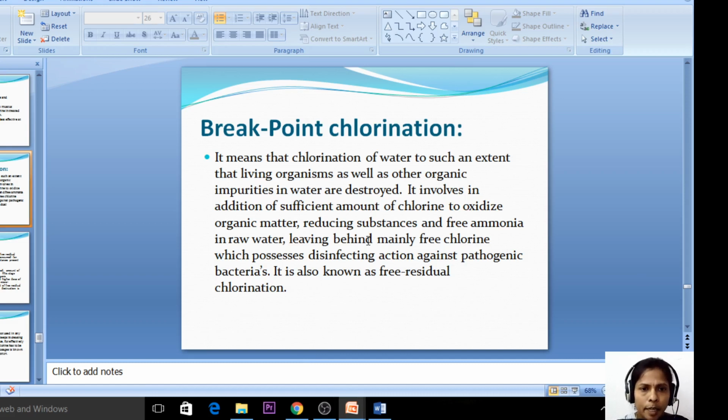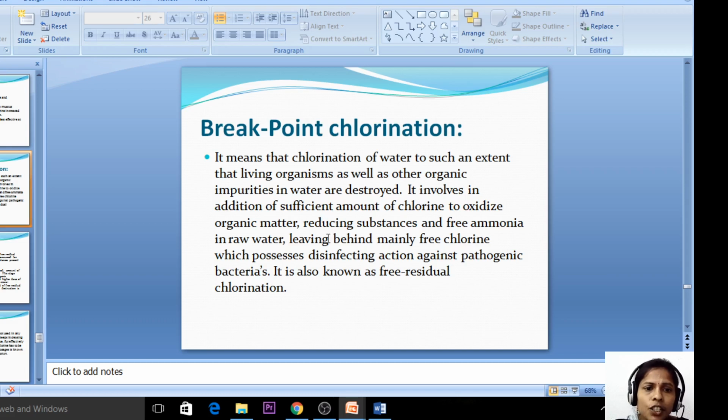The next topic is breakpoint of chlorination. So now we have seen what is meant by chlorination. Chlorination is nothing but adding chlorine to kill the bacteria and disease causing microorganisms in the water sample. It means chlorination of water to such an extent that living organisms as well as other organic impurities in water are destroyed. So not only disease causing microorganisms, it is also removing other impurities in the water sample.